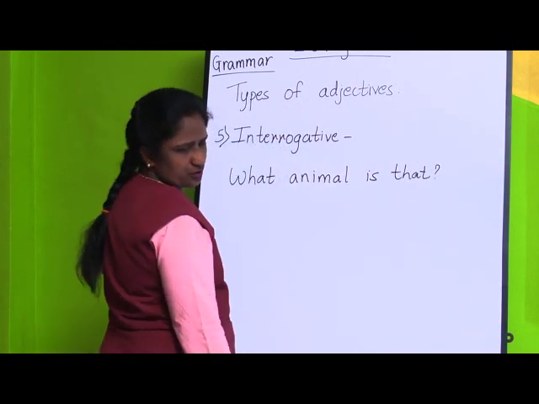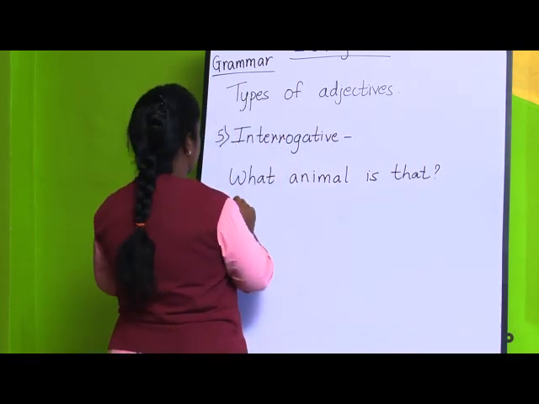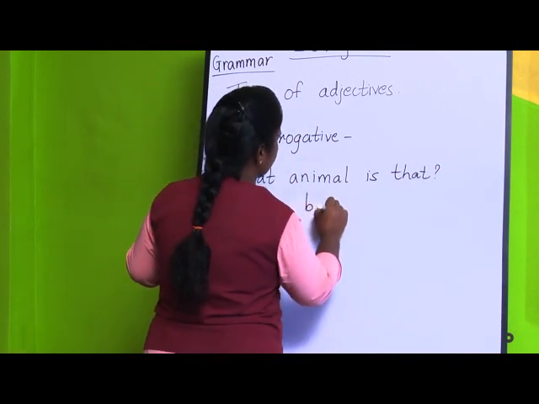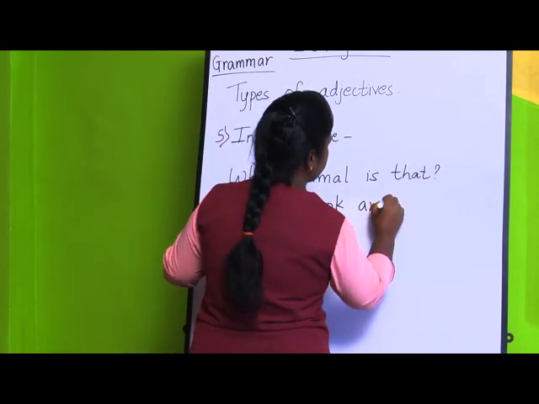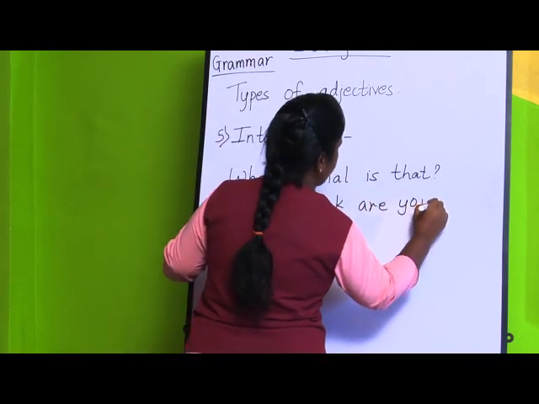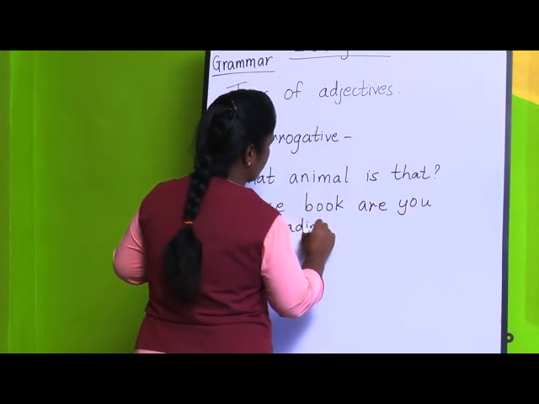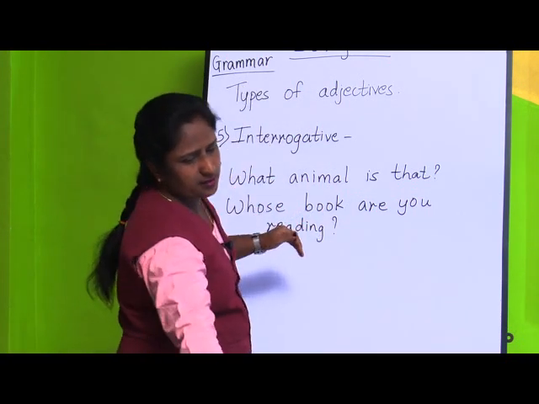And I am going to put a question mark. Then, whose book are you reading? And here you are going to put a question mark. In both the sentences, you have asked a question.